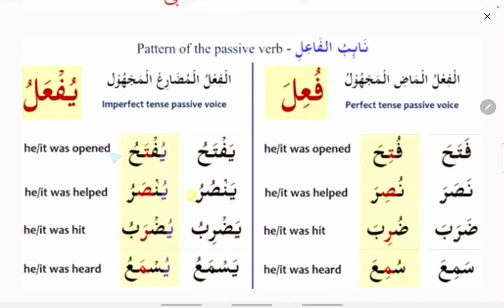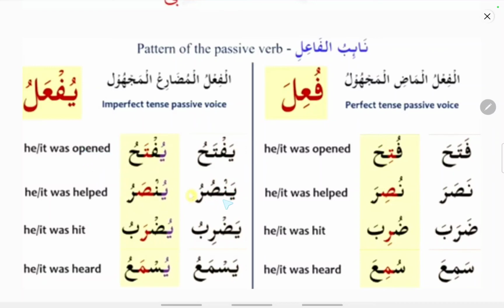So here you can see fi'lul mudari majhul form. So yaftahu means he opens or he will open or he is opening. There are two forms you can see here in fi'lul mudari. But here, in order to make this fi'lul mudari majhul, yaftahu becomes yuftahu. Yuftahu means he was opened or it was opened.